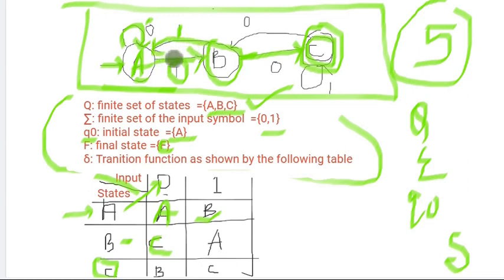The arrow is pointing towards state A. So for state B, if I am giving input 1, it is moving to state A.